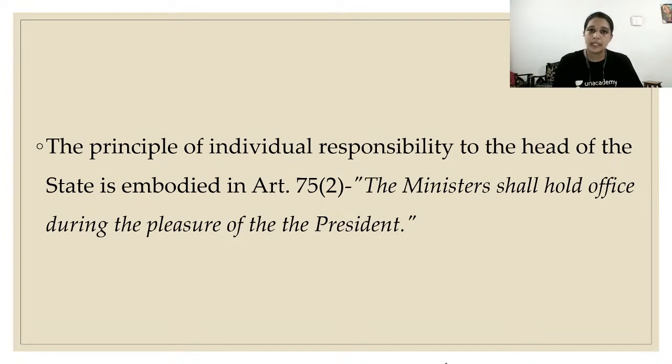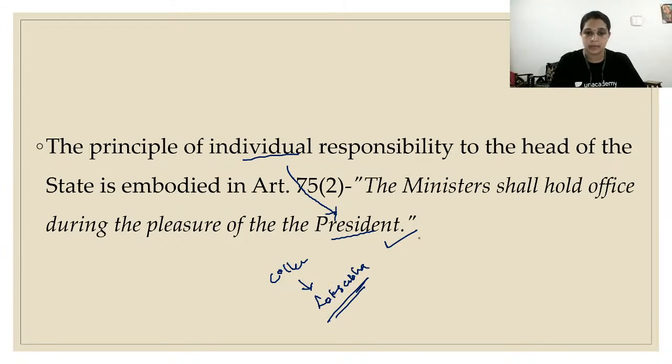Now, the principle of individual responsibility is mentioned in the Constitution under Article 75, Clause 2. The ministers shall hold office during the pleasure of the President, which means the President will decide if that particular minister will be in that position or not, which means everybody is individually responsible to the President. That is the meaning of individual responsibility. They have a collective responsibility and they are responsible to the Lok Sabha only, because a no confidence motion can be passed only in the Lok Sabha. They are individually responsible to the President.